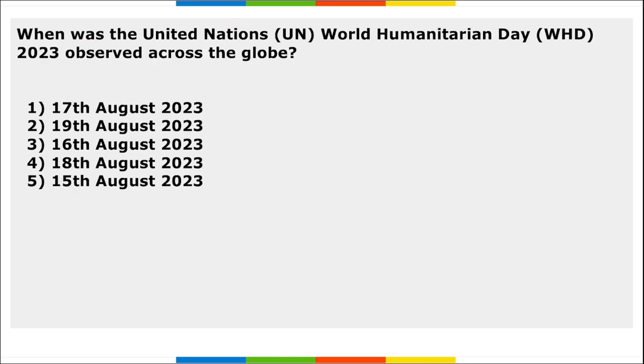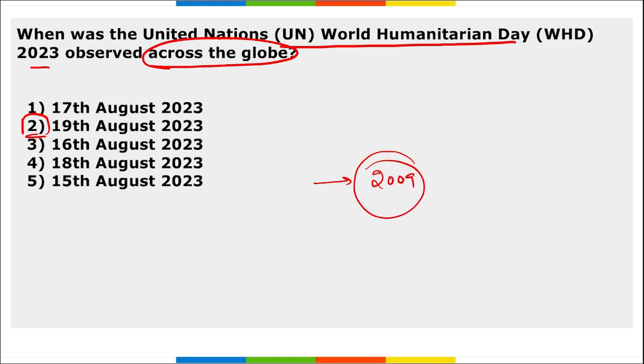Right? Next, when was the UN World Humanitarian Day observed across the globe? It is observed on 19th of August 2023. Correct? It is observed across the globe to pay tribute to humanitarian people around the world who have committed their lives in order to support or help others. Correct? And remember, the first ever World Humanitarian Day was observed on 19th of August in 2009.